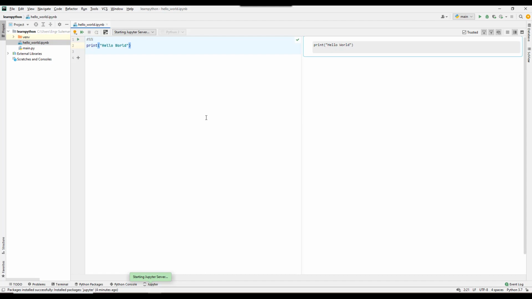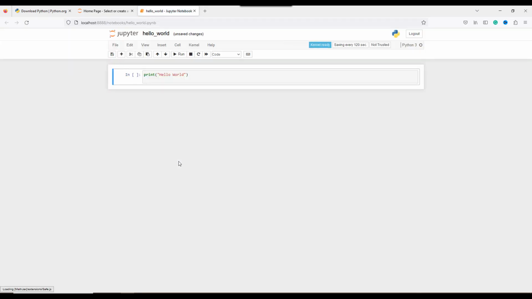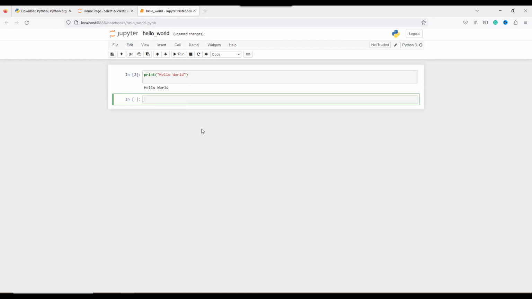While running this cell, we can click on this link to execute this in the browser. Now we click on this hello world.ipynb file, which is a notebook file. So now we click this and the hello world is printed.